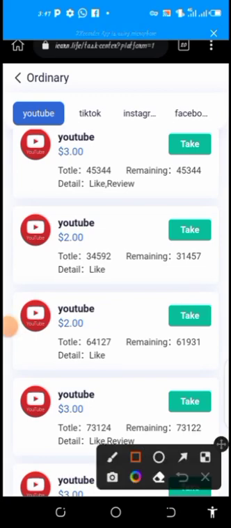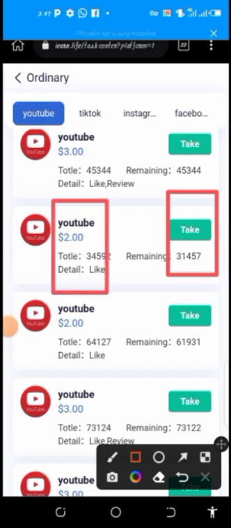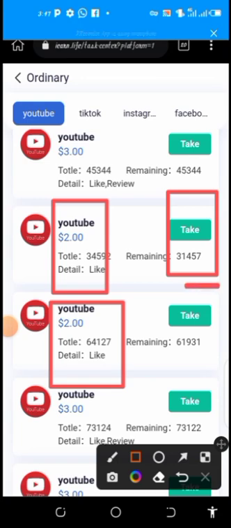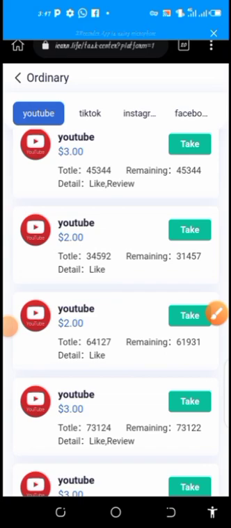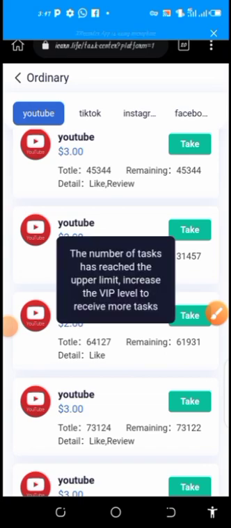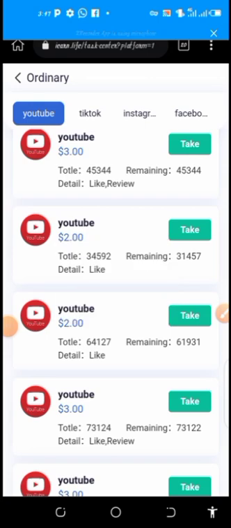Now when you are here, you can locate this one having $2 as the profit, and also this one $2 as a profit. To take this task, you click on take. So you click on take twice, click here and you click here. For the fact that I've already performed tasks today before recording this video, it is not allowing me to take another task, but I will show you how it works.